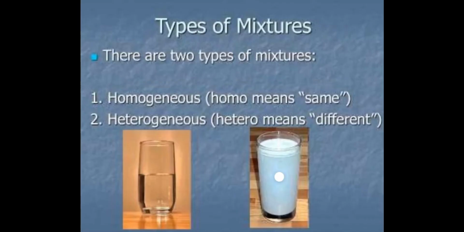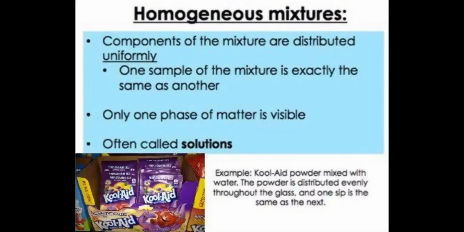Now we are going to study types of mixtures. You know that mixtures are of two types, homogeneous and heterogeneous mixture. Homogeneous, homo means same, and heterogeneous, hetero means different. This you have to keep in mind while studying homogeneous and heterogeneous mixtures. Homogeneous mixtures. Components of the mixture are distributed uniformly. Means in homogeneous mixture, the components are distributed uniformly, that is same distribution is there. One sample of mixture is exactly same as another. It is often called a solution.